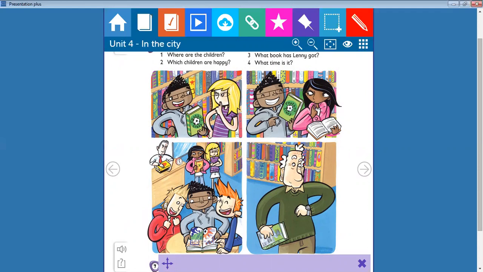Hey, Lenny, what have you got? It's a book about football. Cool. That's great. Can I see? Look, it says football is... Simon, you must be quiet in the library. Come on, everybody. It's 5 o'clock. We must go and catch the bus now. Okay. Can we come back next week? Yes, I think so. But you must be quiet.